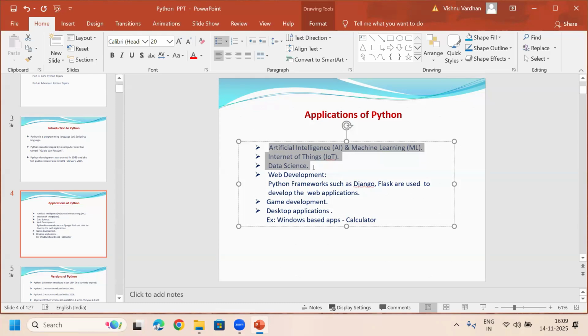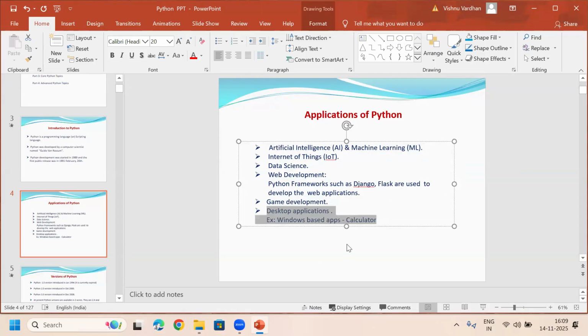And along with that, I said Python is not only used in these latest technologies, we are also using it to develop different types of applications. Python is very simple and also easy compared to other programming languages. That is the reason why Python is becoming very popular. Python is also used for web development using Django or Flask frameworks, meaning we can design web applications using these Python frameworks. Next, Python also supports gaming development, and desktop applications also.